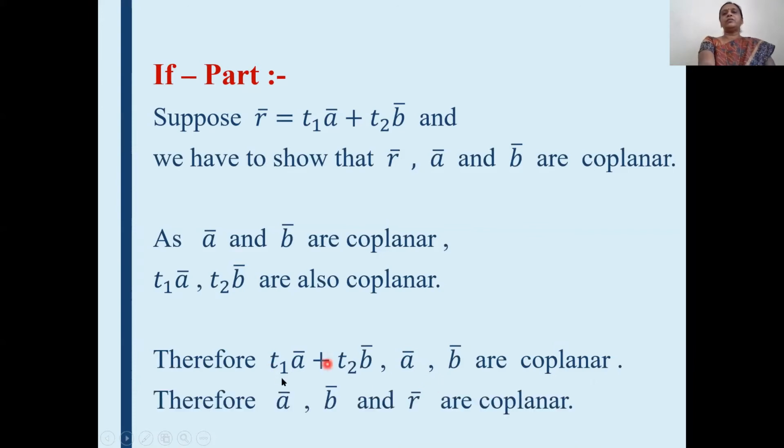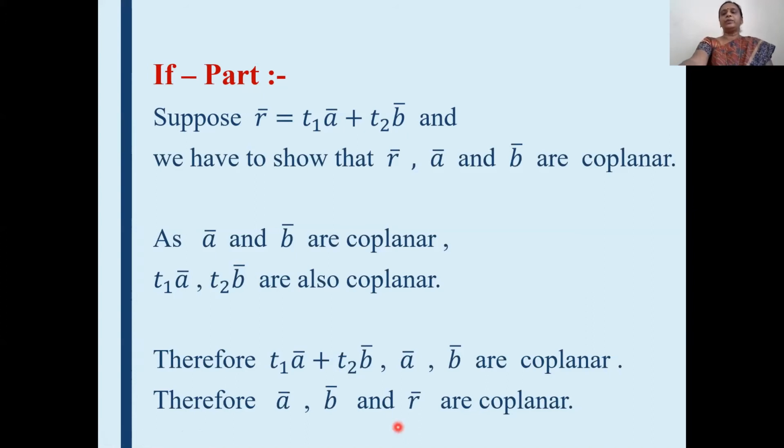You treat this T1 A bar plus T2 B bar as R bar. Simply, you denote this vector by R bar. Therefore, we get R bar, A bar, B bar are coplanar vectors. Means here we are supposing this equation is satisfied, and we have proved that A bar, B bar, R bar are coplanar. Means if we take the vectors A bar, B bar coplanar, then they satisfy the equation, and conversely, if we take the equation, then we will get A bar, B bar and R bar are coplanar vectors.